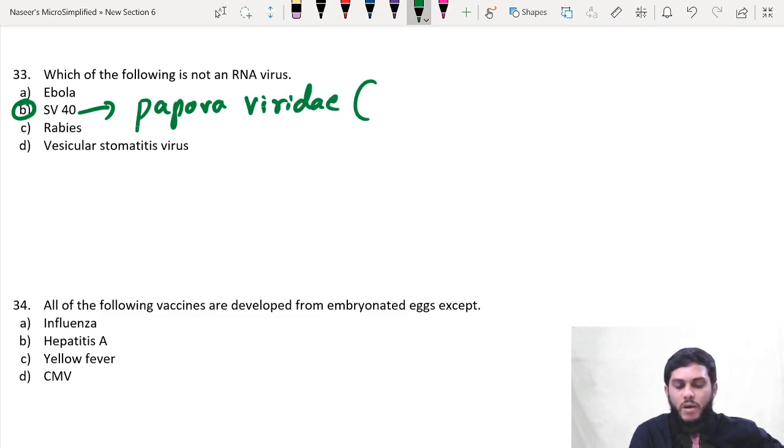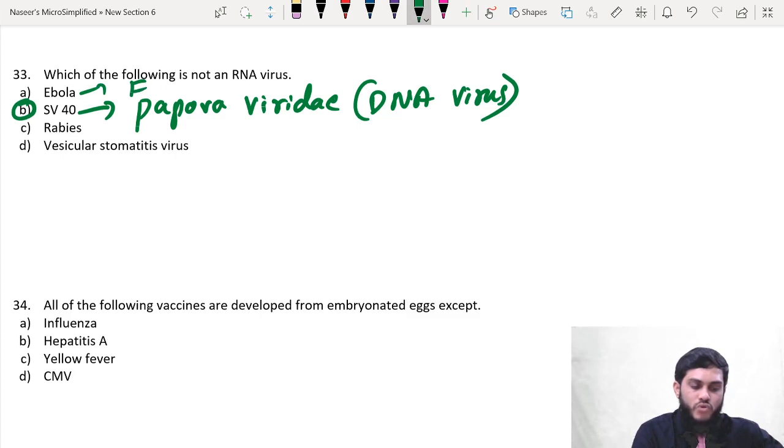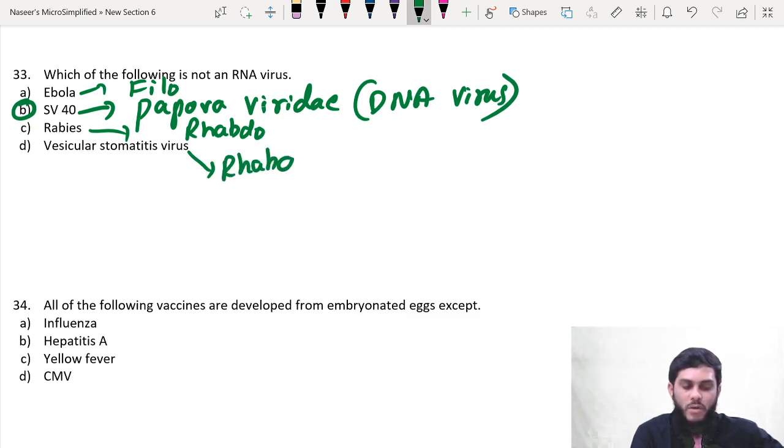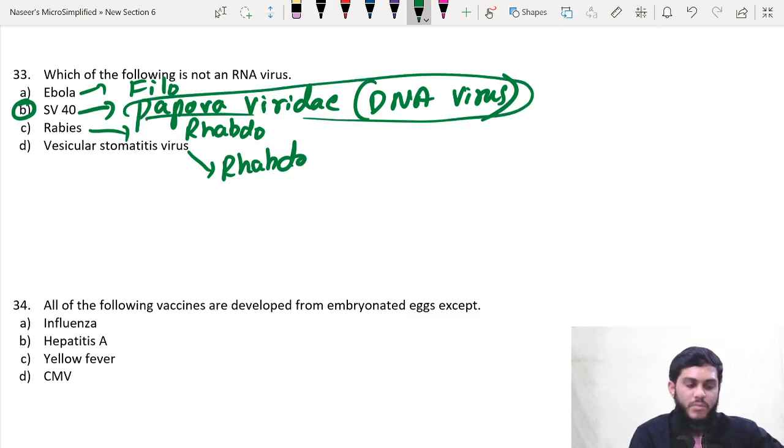Papoviridae is a DNA virus family. All others are RNA viruses. Ebola belongs to the Filoviridae family. Rabies belongs to the Rhabdoviridae family, and vesicular stomatitis virus also belongs to Rhabdoviridae along with rabies. So Papoviridae is the DNA virus family. Therefore the answer is SV40. It is a direct question.